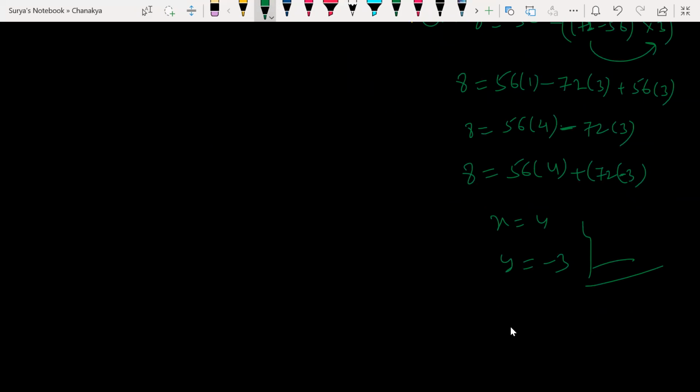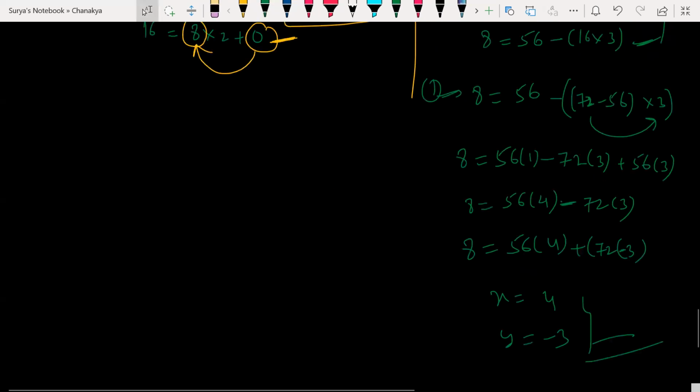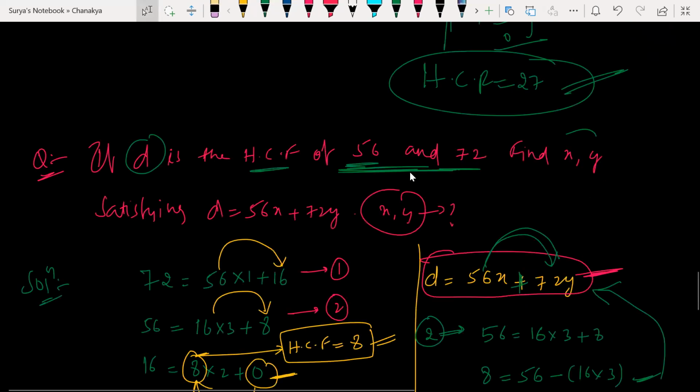Understood? Yes, sir. So this is my x and y values here. But this is not your final answer, because he asked to find x and y satisfying this one.